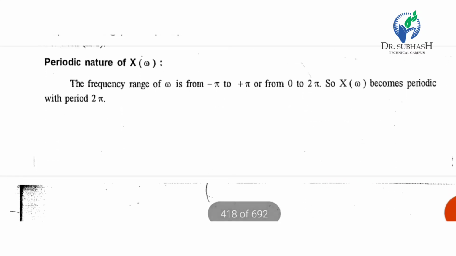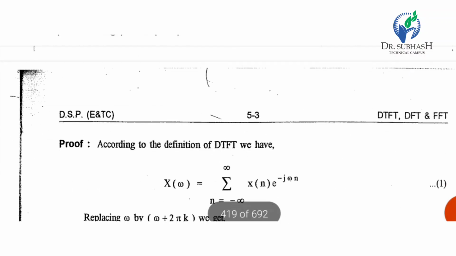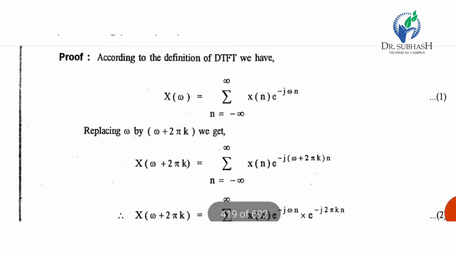So let's look at the periodic nature of X of omega. The frequency range of omega is minus pi to plus pi, or from 0 to 2 pi. So X of omega becomes periodic with the period 2 pi. We will check the periodicity of the Fourier transform.